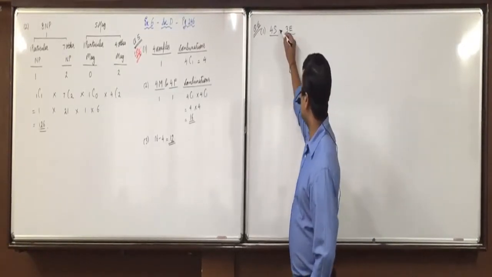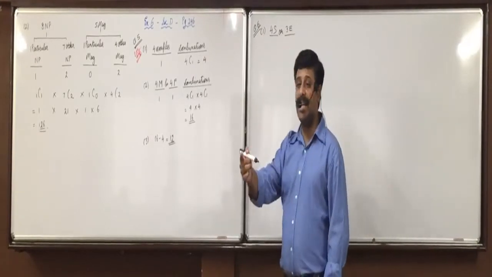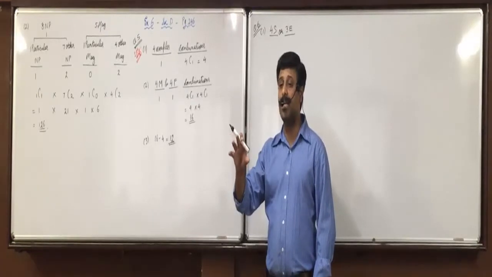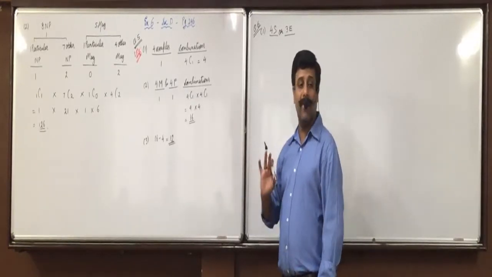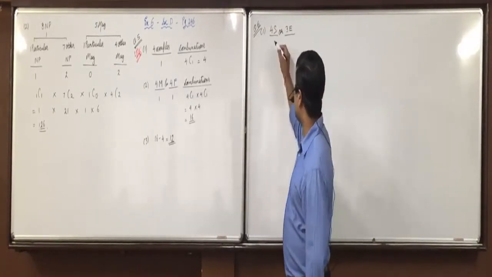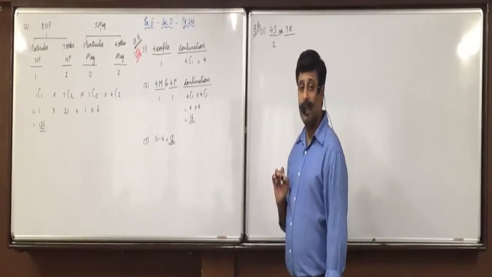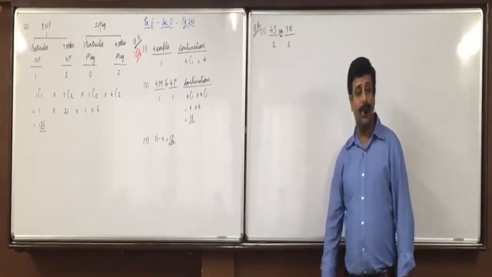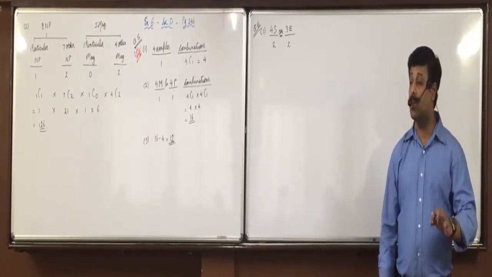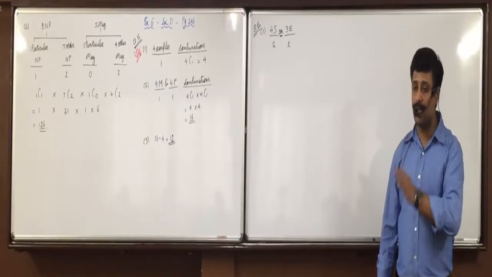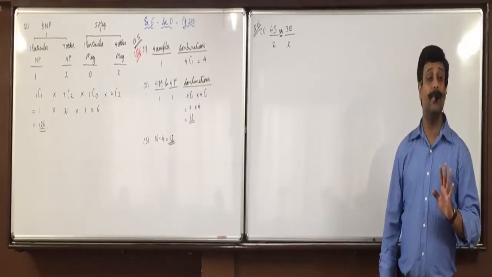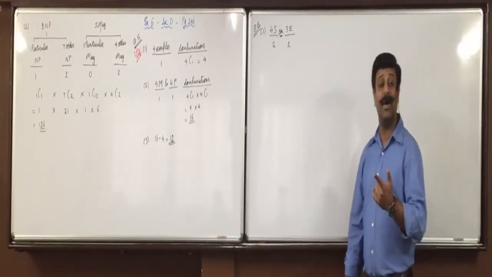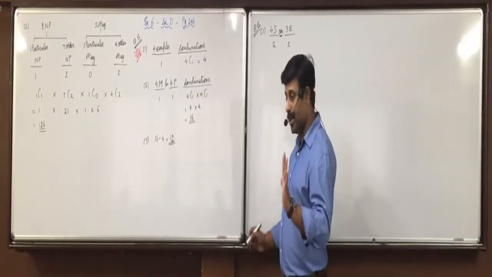Same means, yesterday we did that flowers question, white flowers and pink flowers. I told you, when same comes, you will write or. When will both the books be of the same subject? Either both are statistics or both are economics. So the combinations will be 4C2 plus 3C2. That's it. Whenever the word same comes, it indicates or, and instead of multiplication you will do addition. Keep it in mind.